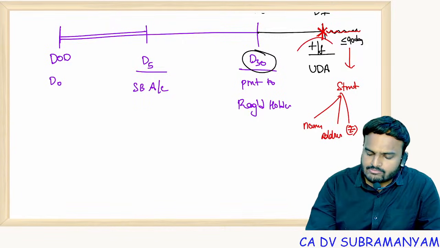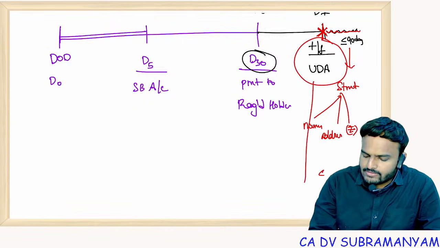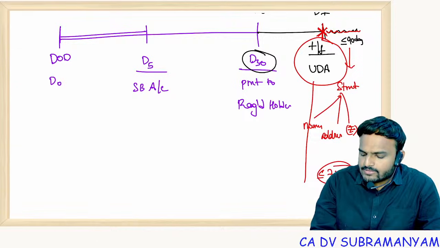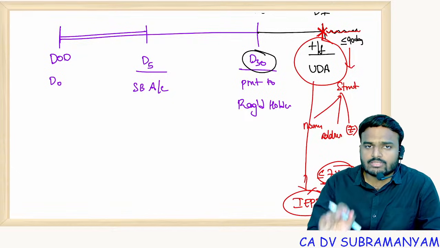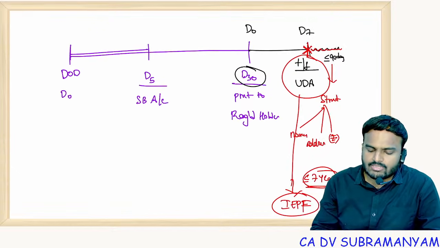Once the amount is transferred to the unpaid dividend account, from here onwards, wait for 7 years. After 7 years, transfer that amount to IEPF. So you have to file a statement with the IEPF authority. They will give you acknowledgement. So these are the timelines.